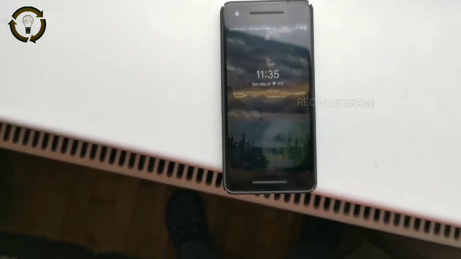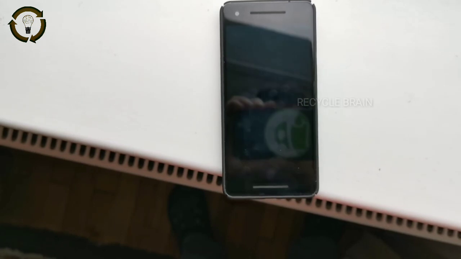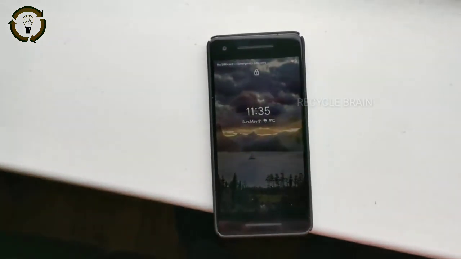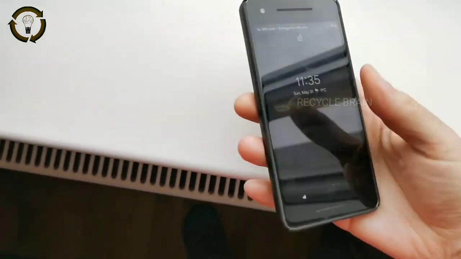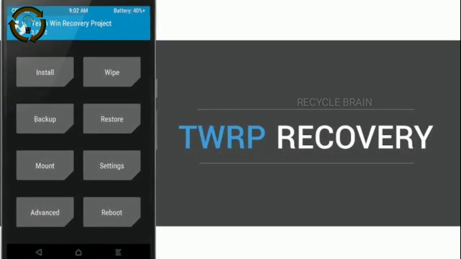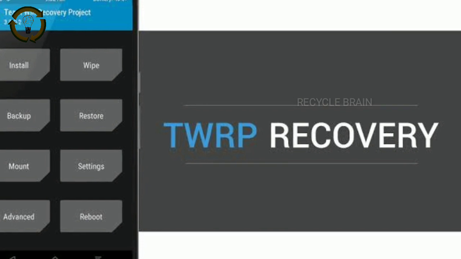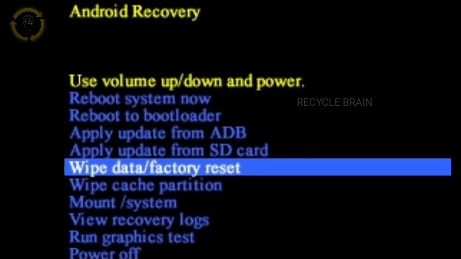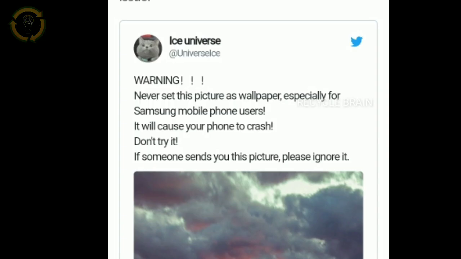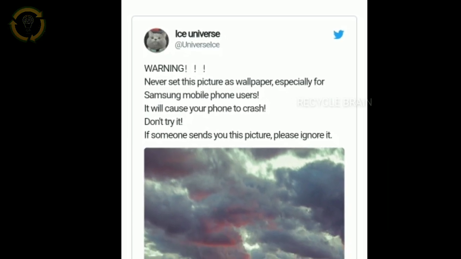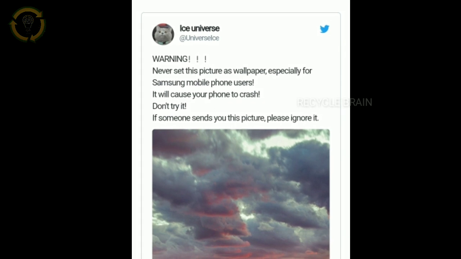There are a few solutions, depending on how hard the phone is hit. Some users were able to change the wallpaper in the short interval between crashes. Others had success deleting the wallpaper using the recovery tool TWRP. But in most cases, the only solution was to reset the phone to factory settings, losing any data that's not backed up. The issue was brought to light by Ice Universe, the Chinese Twitter user known for leaks.